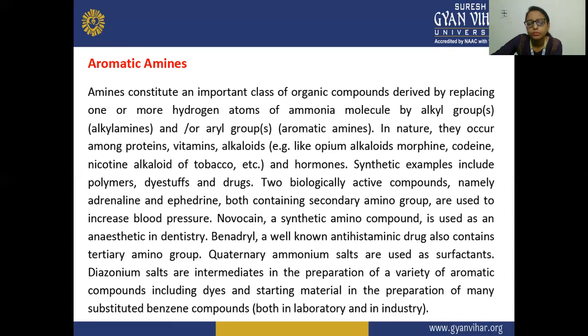So here, diazonium salts are your intermediates. These are the intermediates used in the preparation of various aromatic compounds. This diazonium salt, which also contains the amines, is used as an intermediate in the preparation of various aromatic compounds. That includes your dyes, and it is also used as a starting material in the preparation of many substituted benzene compounds.